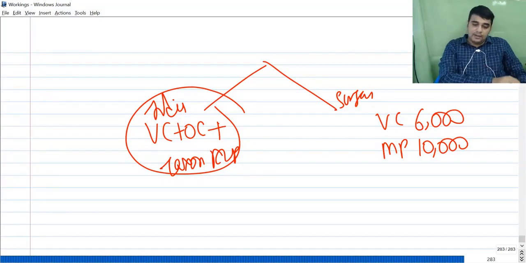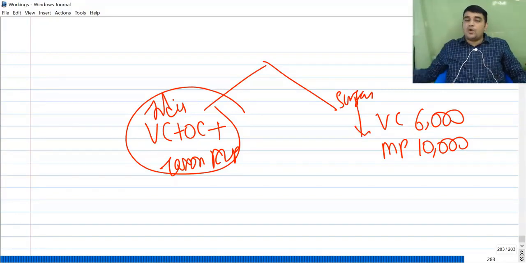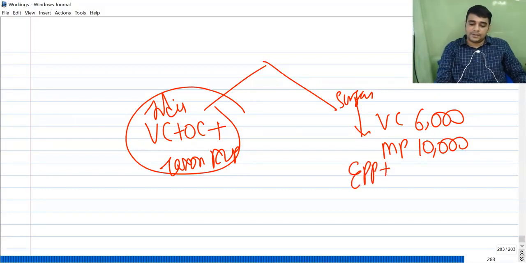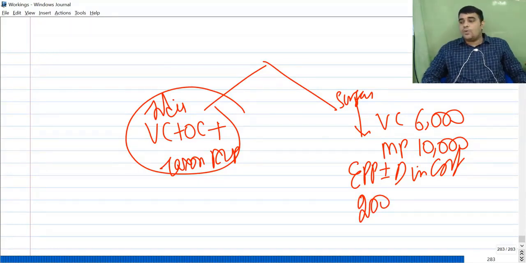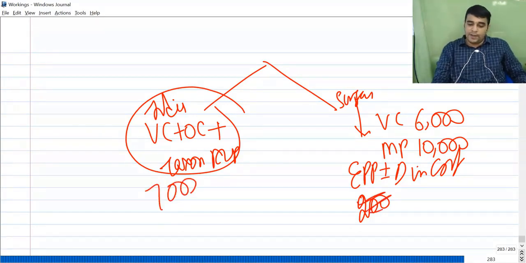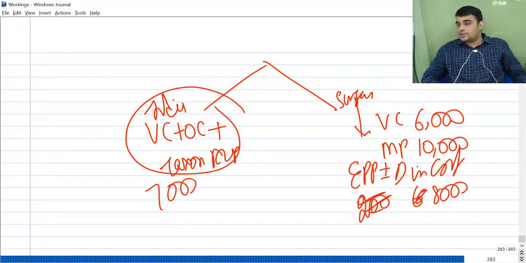Clear? Any doubts on this? When it comes to your maximum transfer price, ignore the affordability criteria for the time being. If you go with the availability criteria, I would have said external purchase price plus or minus change in cost. In the external market you are buying it at 8,000, let's assume. So you say please transfer it at 8,000, that's the maximum transfer price.